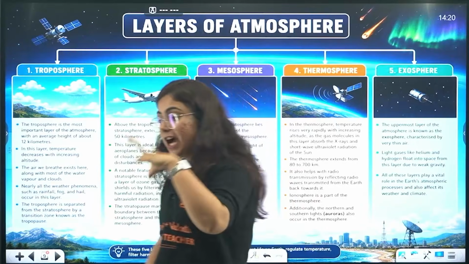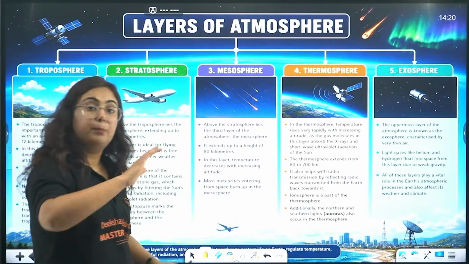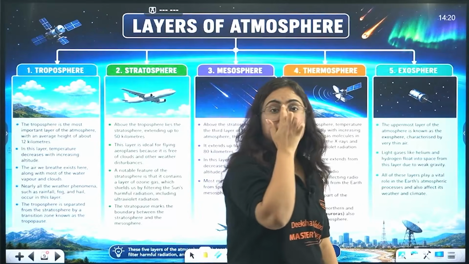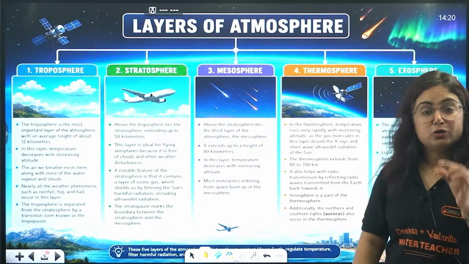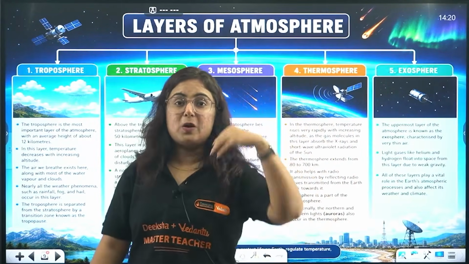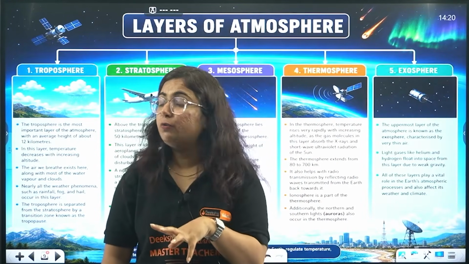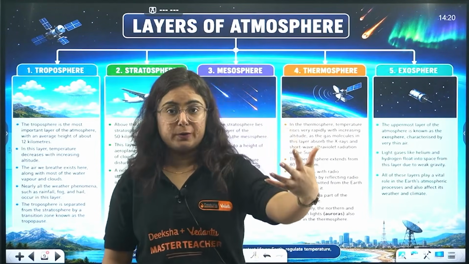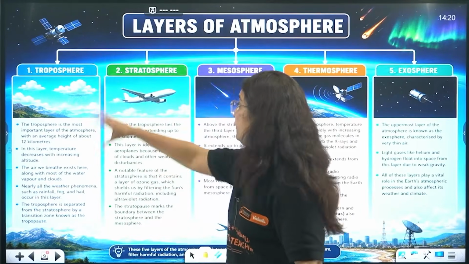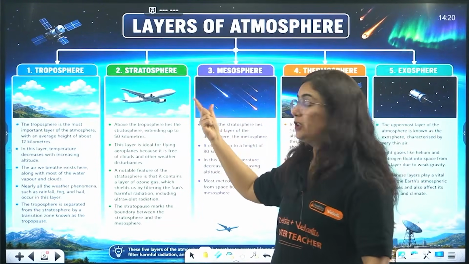When we are moving with the height beyond that troposphere, there comes a layer that is known as tropopause. Tropopause is the zone where troposphere merges with stratosphere. It merges with what, my dear student? Stratosphere. So beyond the troposphere, the second layer of atmosphere is known as stratosphere.